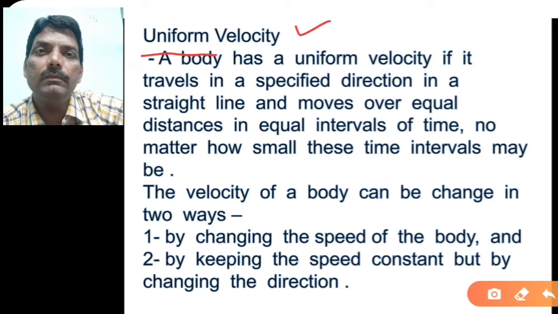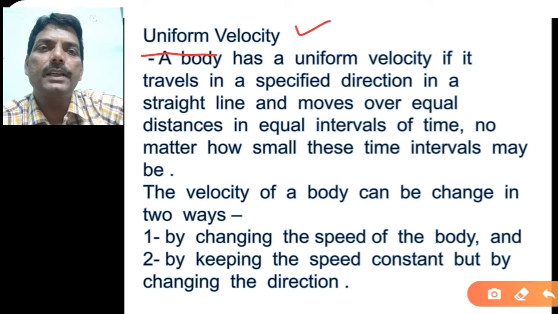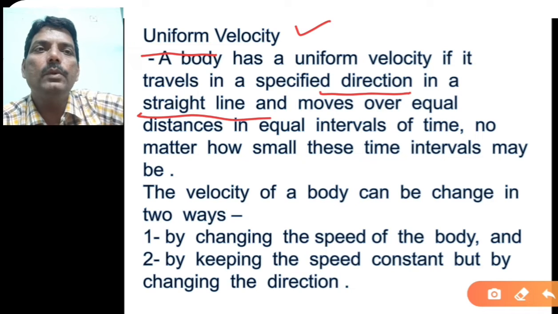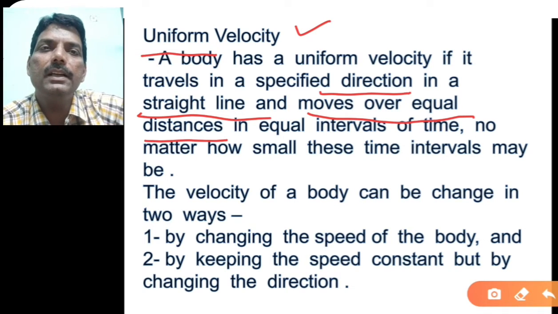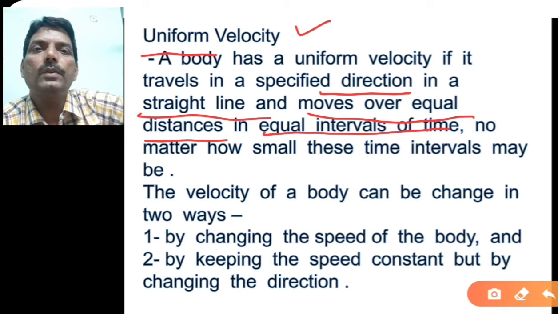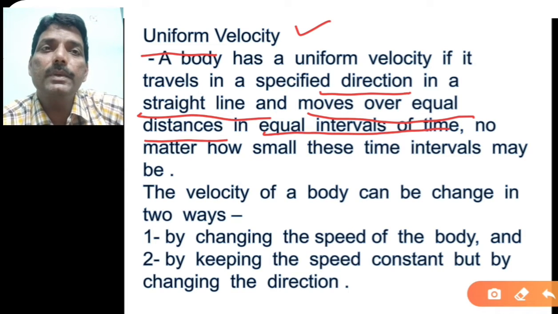Now what is displacement? The distance traveled in a straight line. So that is displacement with respect to time. And if equal distance is covered in a straight direction in equal intervals of time, then that is called uniform velocity. So a body has uniform velocity if it travels in a specific direction in a straight line and moves over equal distances. Instead of distances, you can say displacement in equal intervals of time. Or if you want to say distances, then you must say in a specific direction. Already we have written the definition also.